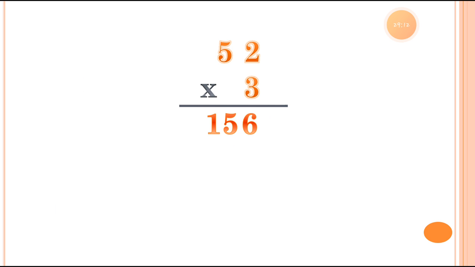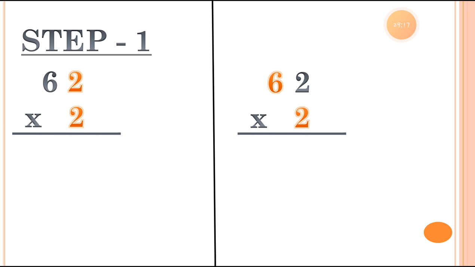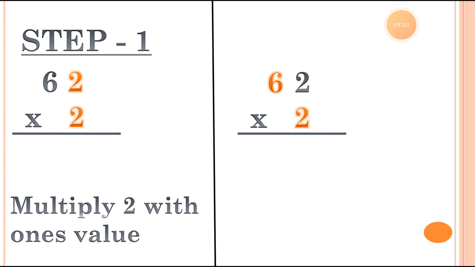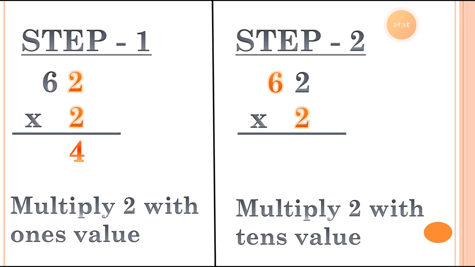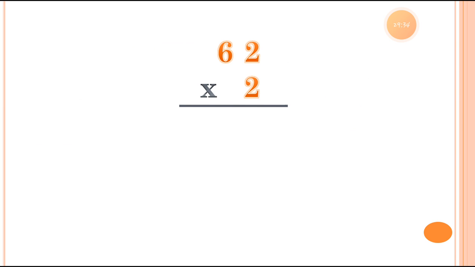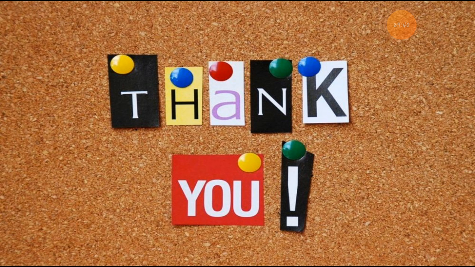You can see we are getting the product in 3 digits. Then the next one, step 1 is 2 2s are 4. We are multiplying 2 with the 1's value. 2 2s are 4. In step 2, we are multiplying 2 with the tens value, which is 2 6s are 12. Let's do both the steps together. 2 2s are 4 and 2 6s are 12.